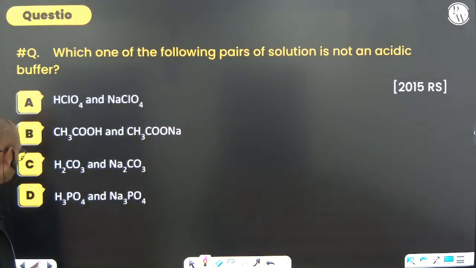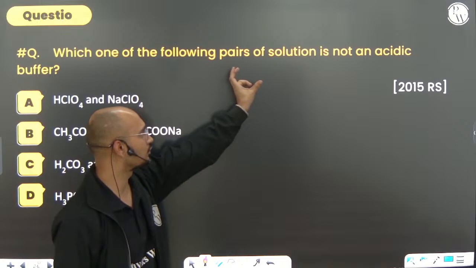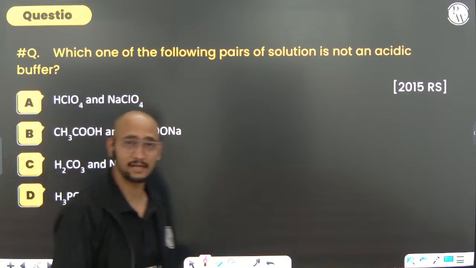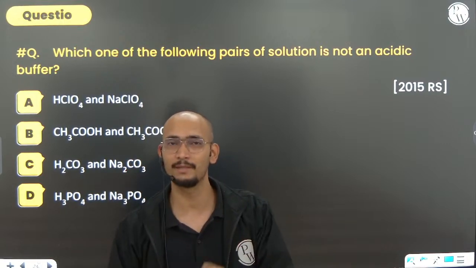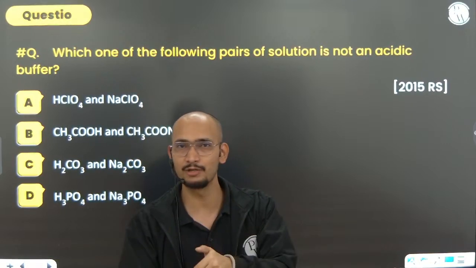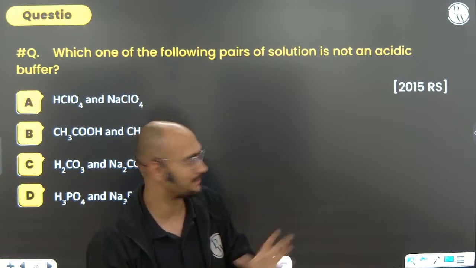Now buffer solution. For buffer solution, we are going to solve a few questions and then we'll go for solubility. Which one of the following pairs of solutions is not an acidic buffer? Always remember, for an acidic buffer we need a weak acid and a salt of the weak acid with a strong base, or we can say a weak acid plus its conjugate base. And for a basic buffer solution we want a weak base plus its conjugate acid, right?